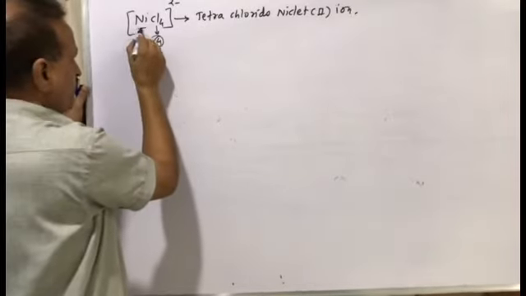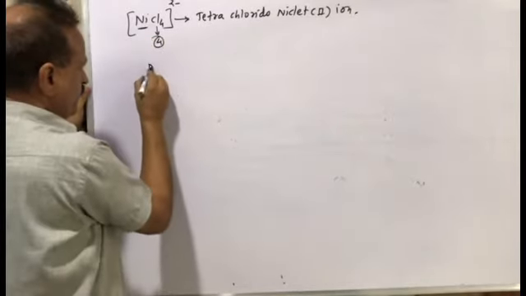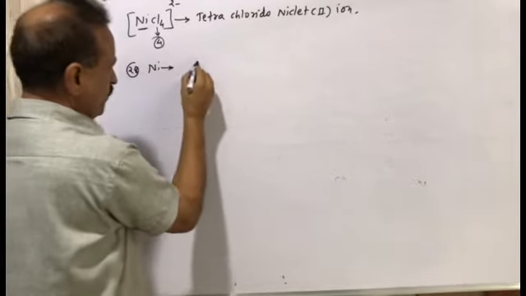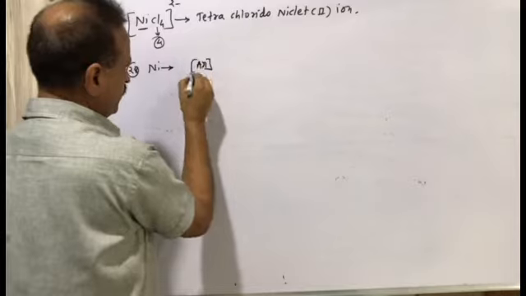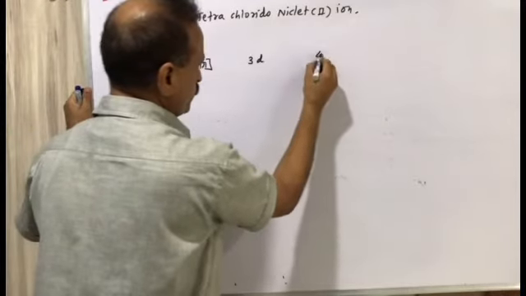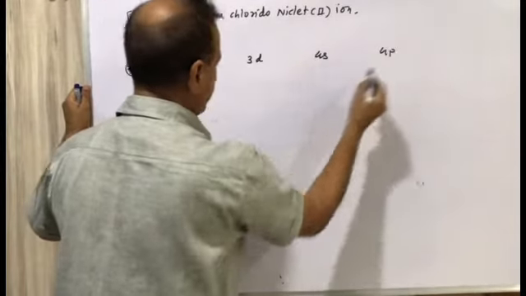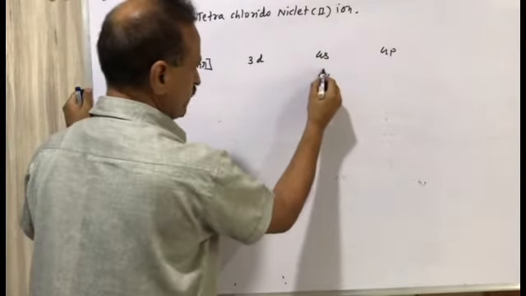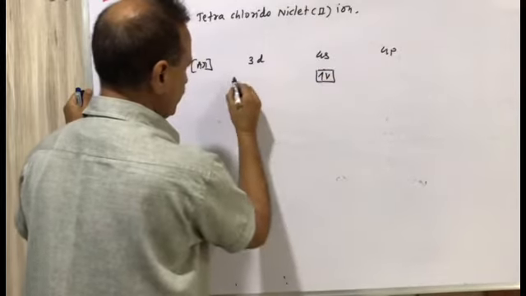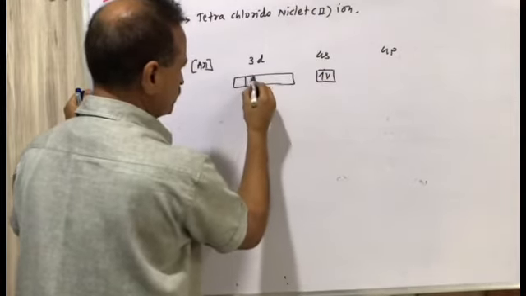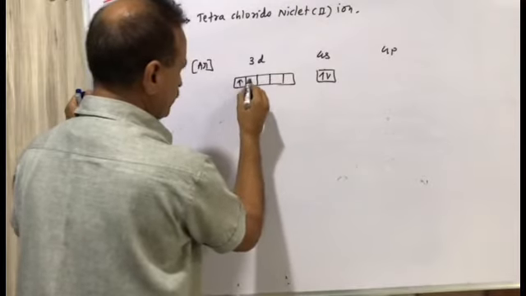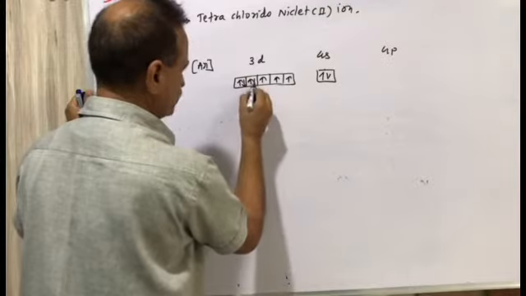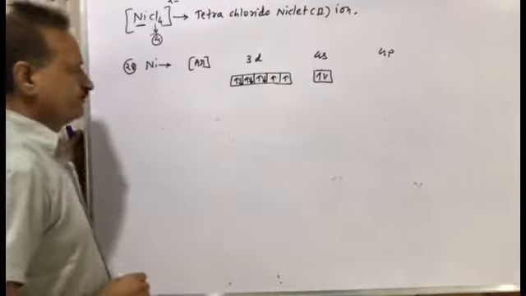Again we have to write down the electronic configuration of nickel. Nickel is 28. We will fill those 28 electrons. Argon 18, then 3d, 4s and 4p. So 18 electrons are filled in argon, 2 electrons in 4s, then it is 20, and again the same discussion, 21, 22, 23, 24, 25, 26, 27 and 28.